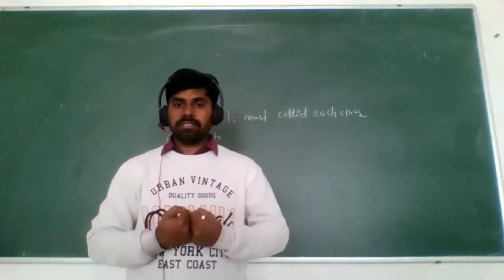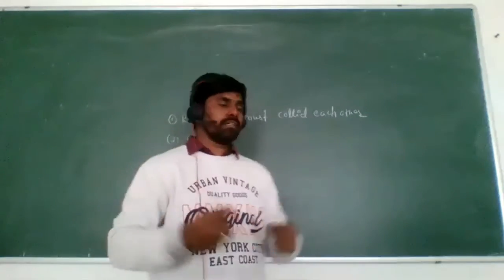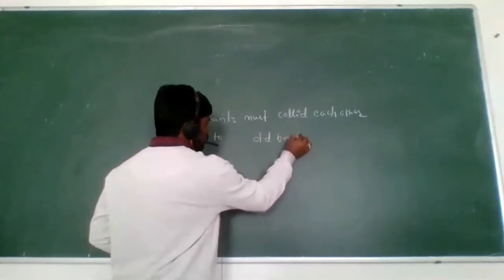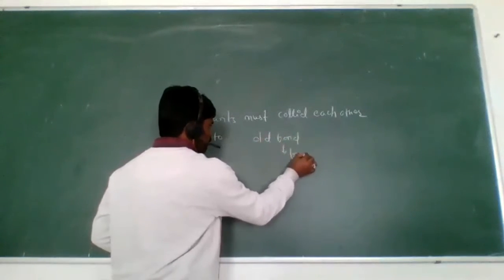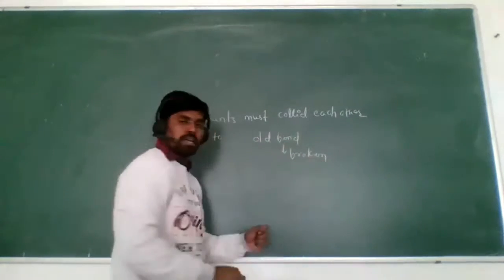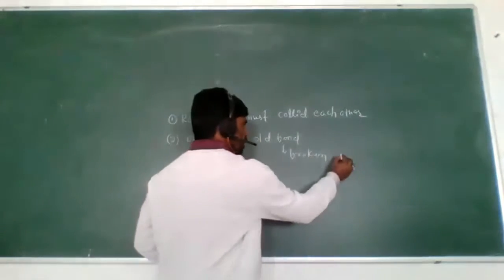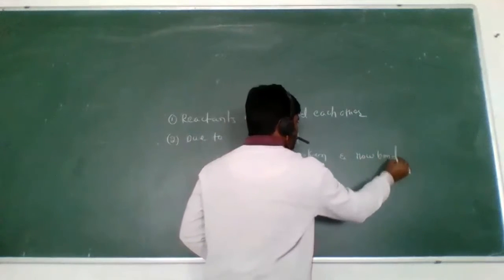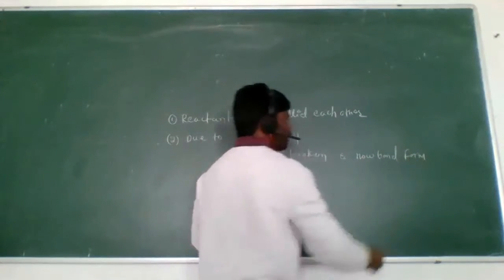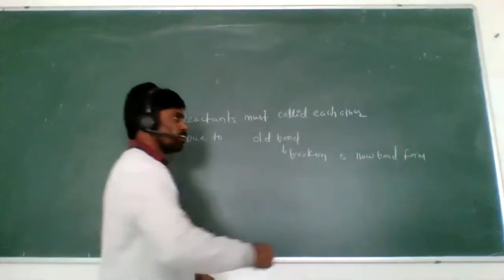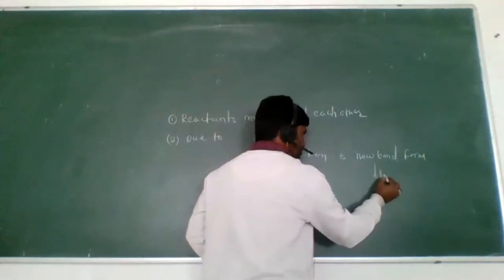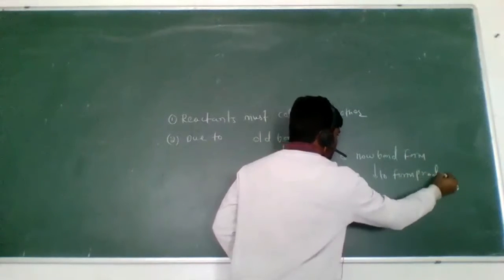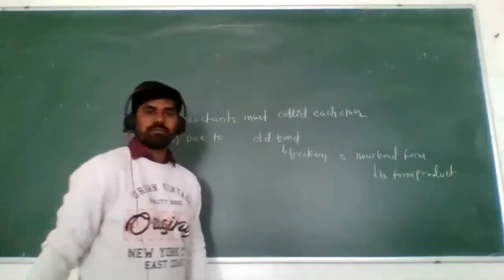In the reactants, the old bond is broken. In the same way, a new bond is formed, to form the product.